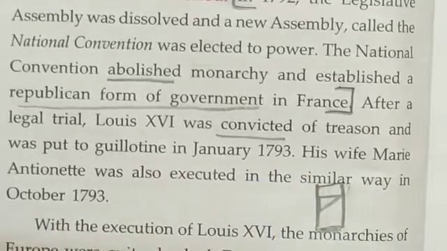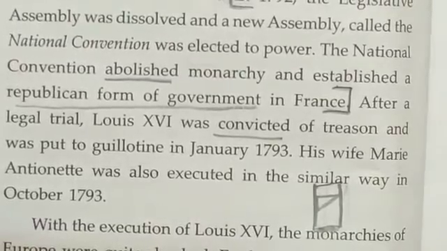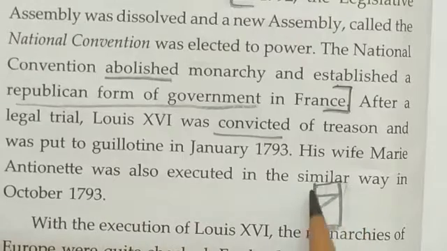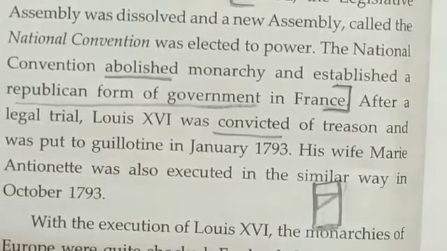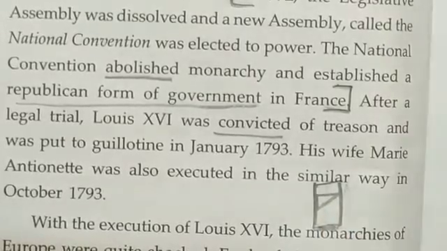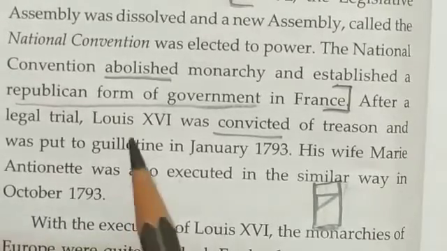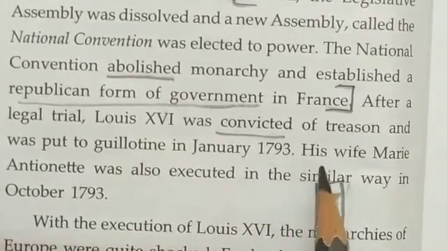Now guillotine is an instrument which is used to apply capital punishment. Now you can see here, this guillotine has a frame-like structure, and inside it has a blade. So the person who is to be beheaded is put here, and this blade goes down. So he is beheaded in this guillotine. Beheaded means his head is cut off. So Louis XVI was put to guillotine. He was beheaded in the guillotine in January 1793.